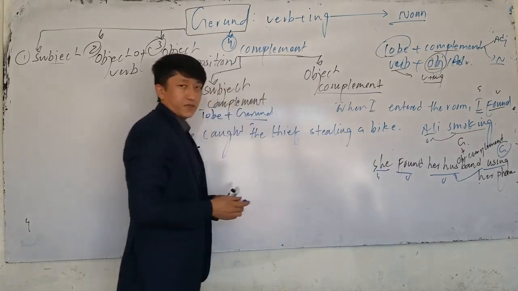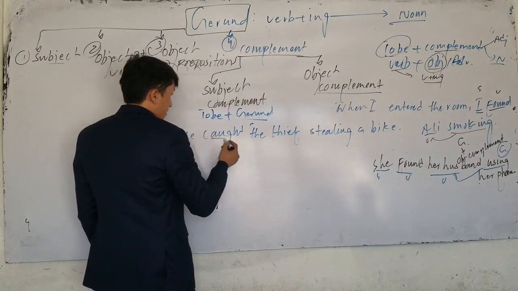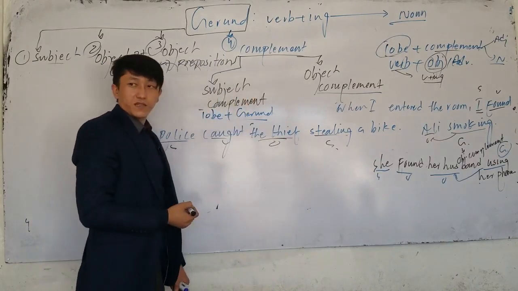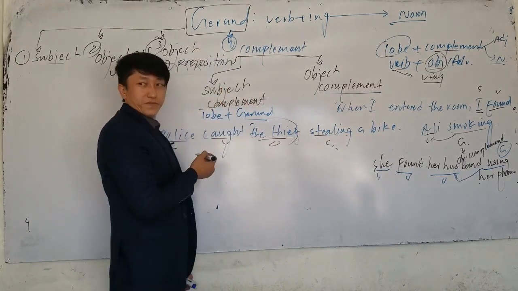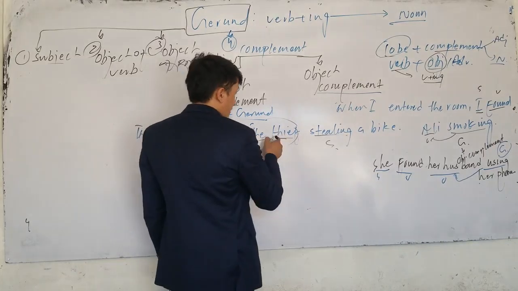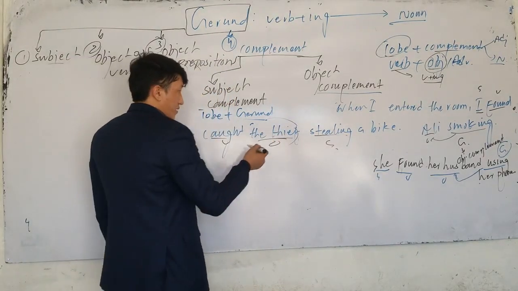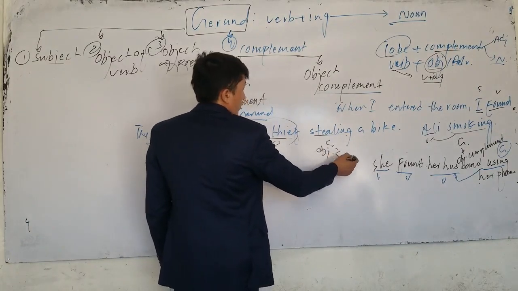Now in this sentence, which one is gerund here? Gerund is stealing. This is the subject, this is the verb, this is the object, and this is what? Gerund. What's the function of stealing here? It gives information about the object. So who was stealing? The thief or the police? The thief was stealing. So here it gives information. It's called what complement? Object complement.